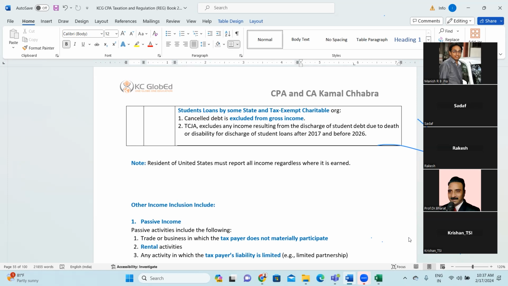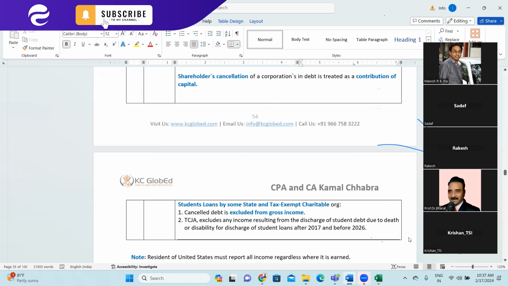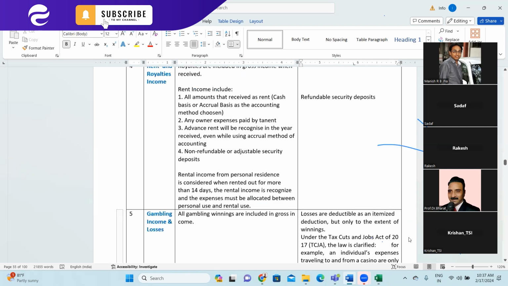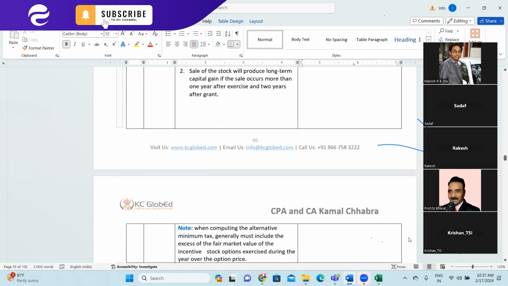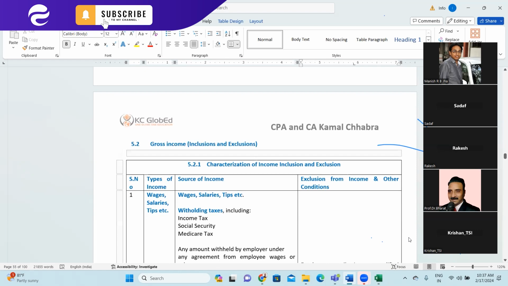A resident of the United States of America must report all income regardless of where it is earned, right? So far we have covered all general income, right? Let me take you back really quick. And these are all illustrative income, right? You may have other types of income, but in the exam, normally the kinds of income which we have seen in the last 10 years are what come in your examination, right?